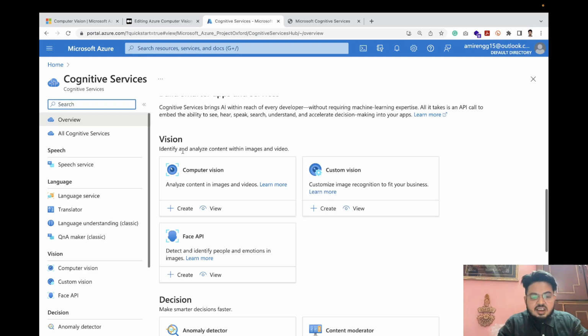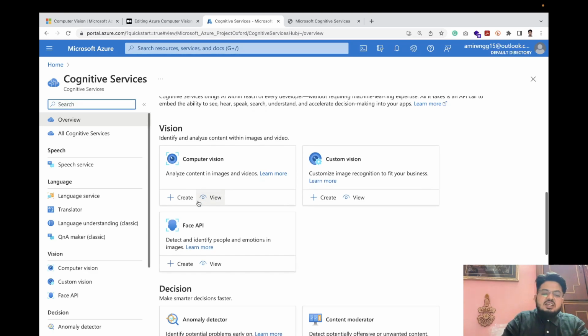Suppose SRK or Tom Cruise is there in an image, so you can say okay, this is Tom Cruise. Suppose it's the Statue of Liberty, Eiffel Tower, any famous landmark, it can say. Or even if it's a natural click, say a sea or maybe a jungle, it can say this much is forest, this much is sky. So mainly the computer will perceive what is there.